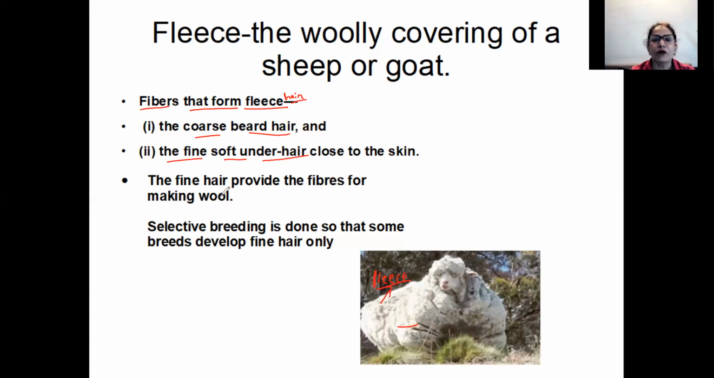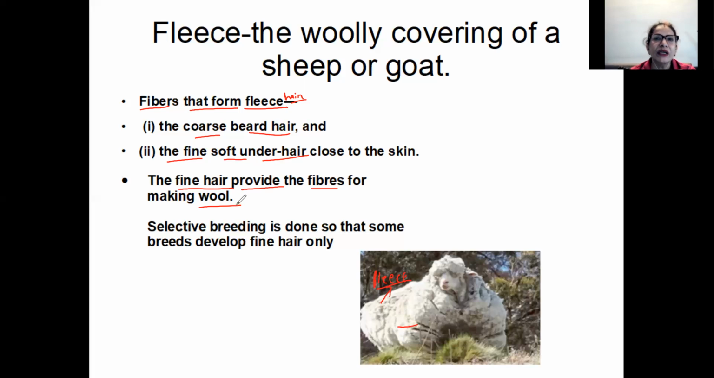The fine hair provides fibers for making wool. So wool is made from that fine hair. Not all animals will have a lot of that fine hair, so we will not get enough wool. So what happens is they do what is known as selective breeding. Selective breeding is where they take the animals which have the fine hair.